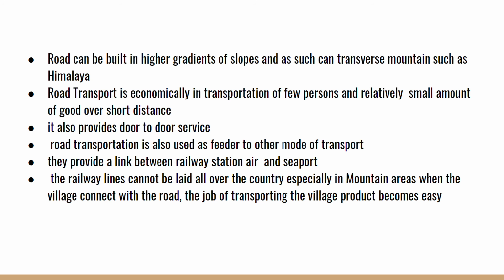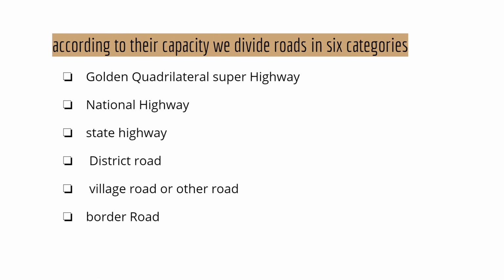Now, railway lines cannot be laid all over the country. Why cannot they be laid? Because of mountain areas. When a village is connected with a road, the job of transporting from the village becomes easy. Because in mountain areas, railways are not provided. So what do the village people do? They can transport by roads.